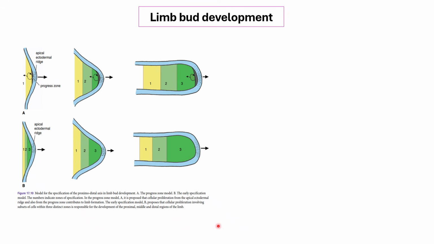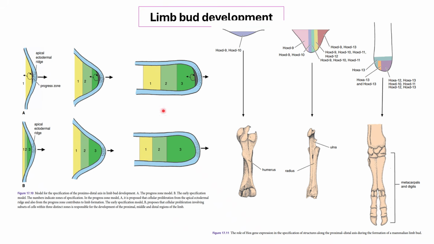While the other model, here it says that the several zones of the limb bud development all play a role in the extension. So from the start, it's not just the progress zone, it is all the zones that would elongate in order to form the limbs. Okay? And also, in different areas of these limb buds, there are several growth factors, genetic factors that have to play in a very systematic way.